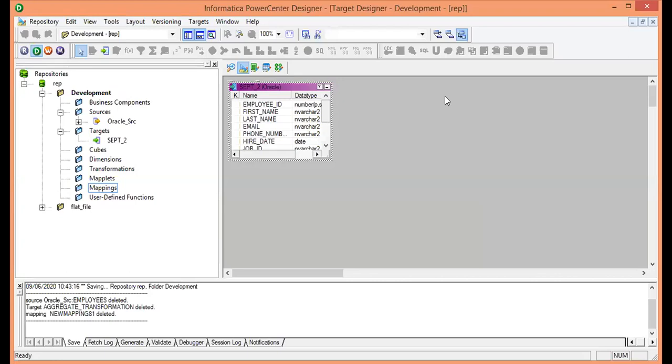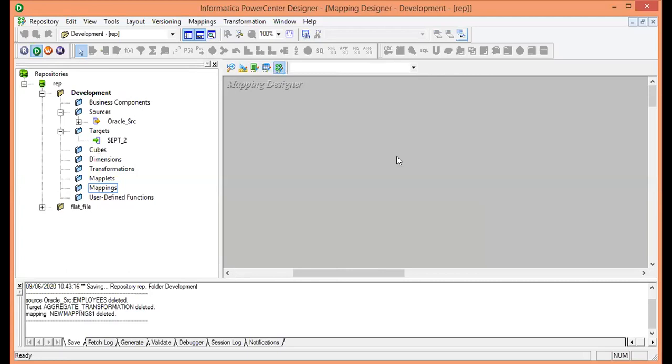Next I have to come to the mapping designer. In the mapping designer, we put all our business logic. First we have to import my source table over here. The moment I imported my source table, it was placed under the source folder. You can see the employee. Now, how to import this employee table into the mapping designer? Just make a single click on this, make a right click and drag and drop it.